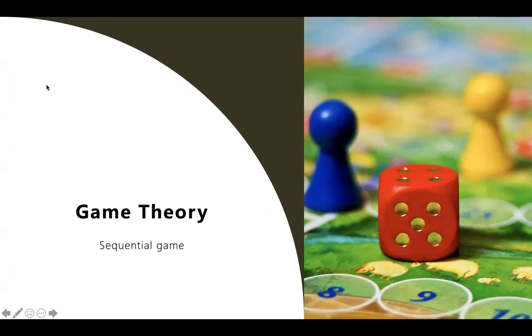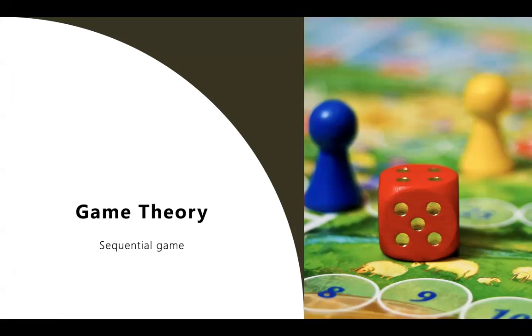Today, I would like to focus on sequential games in Chapter 7 of game theory. The sequential game is divided into two main parts: the subgame perfect Nash equilibrium and non-credible threats. Firstly, I want to talk about the subgame perfect Nash equilibrium. To save time, I will use SPNE to represent subgame perfect Nash equilibrium.